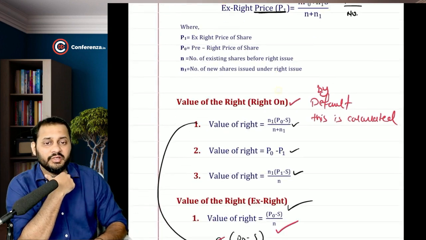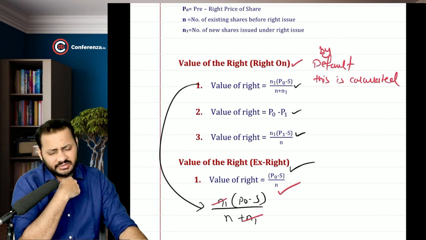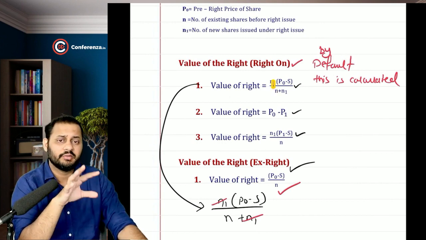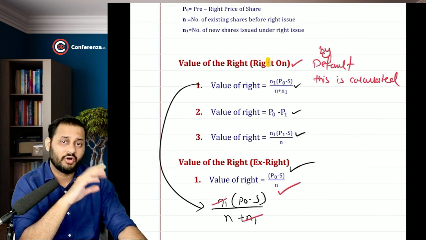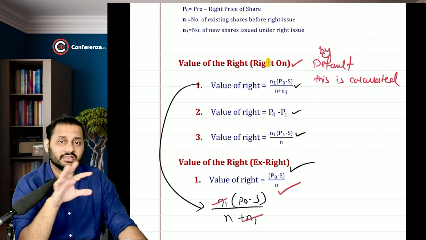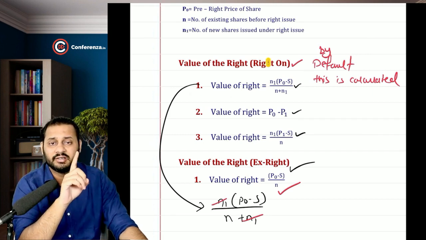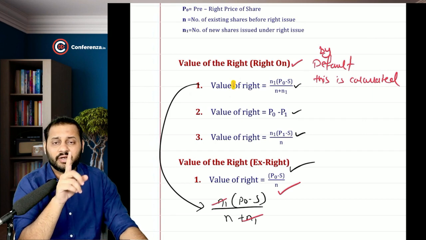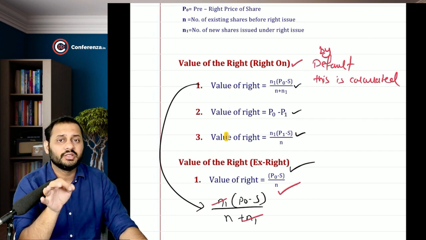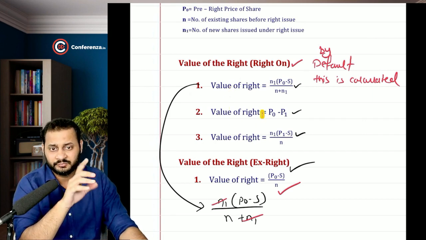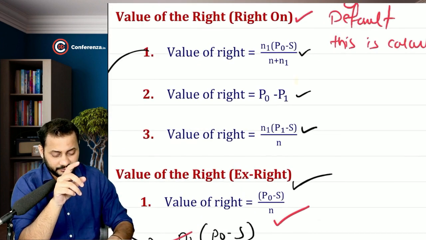Okay. Then we discussed how to calculate the value of the right. Most of the time we were calculating value of rights on. Whenever it is not discussed in the question, you have to assume that it is rights on. Okay, so value of right can be calculated using any of the three formulas. The answer will be correct all the time. N1 into (P0 minus S), understand?